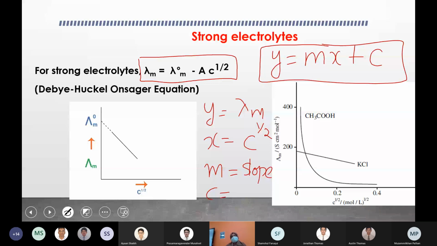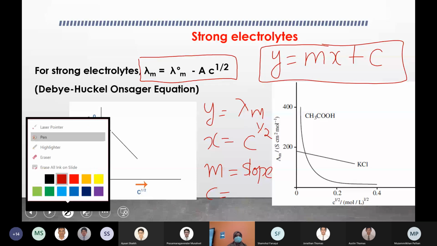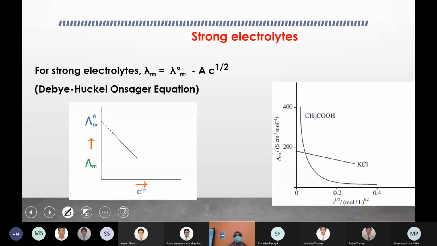This is the relation between limiting molar conductivity and molar conductivity. This is only for strong electrolytes. This is an important equation, in the format of a straight line equation, showing the relation between molar conductivity and limiting molar conductivity.